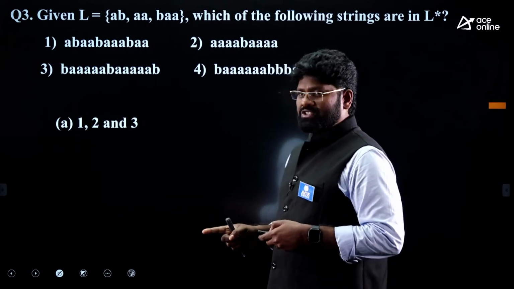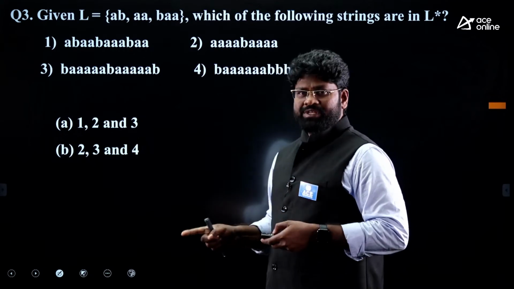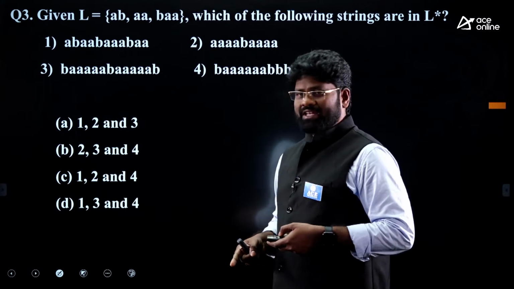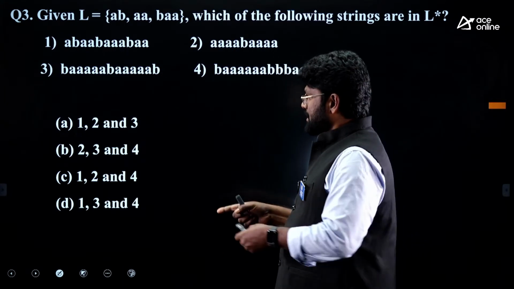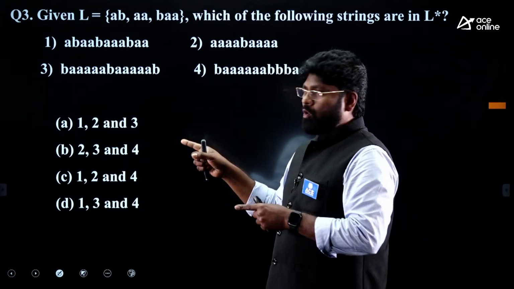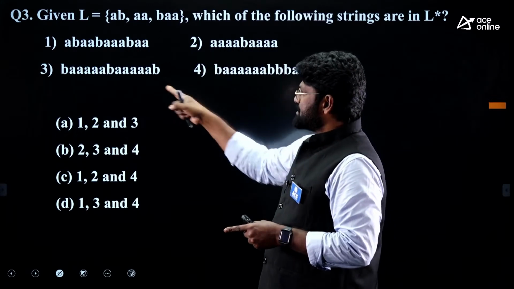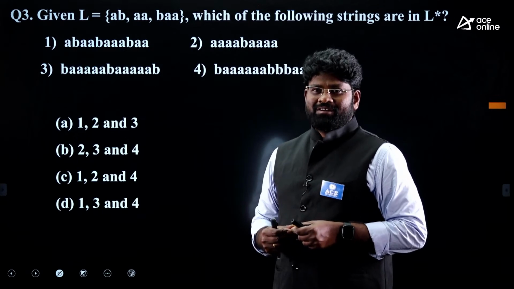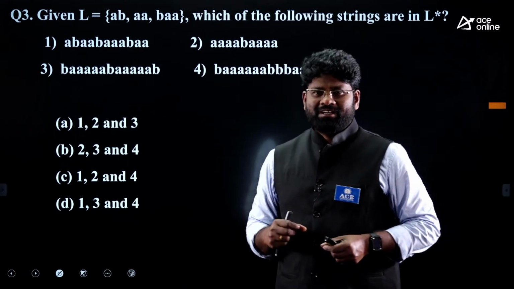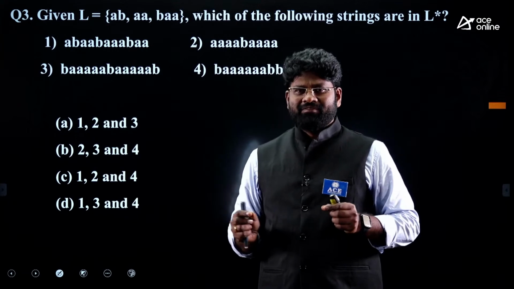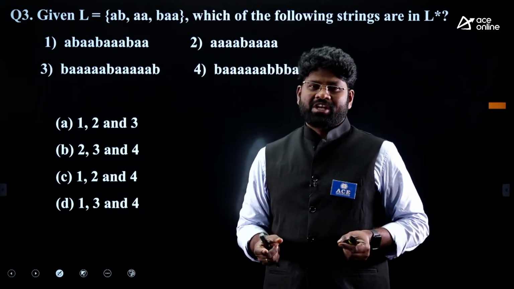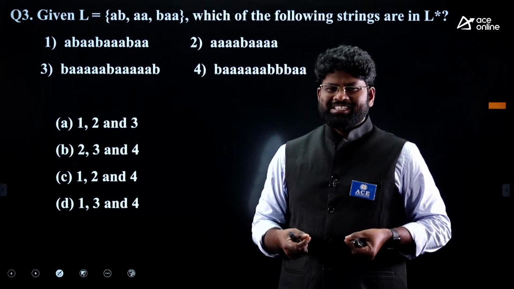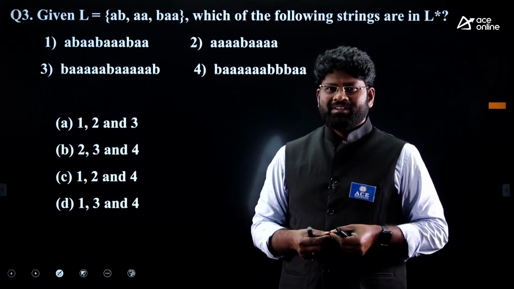So option A is 1, 2 and 3. Option B is 2, 3 and 4. C is 1, 2 and 4. And D is 1, 3 and 4. What is being asked here? Which of these 4 strings can be present in L star? The point you have to understand here is that this question is clearly on a fundamental operation called the Kleene closure operation. You need to understand what you mean by Kleene closure.